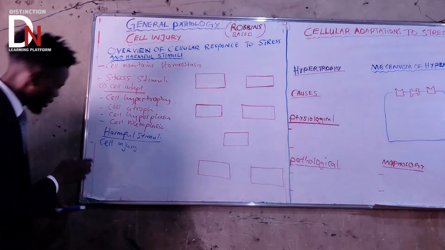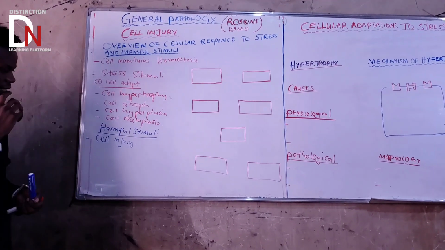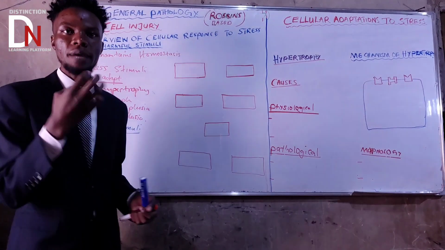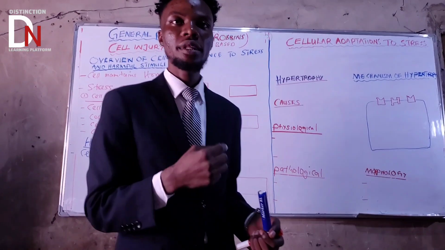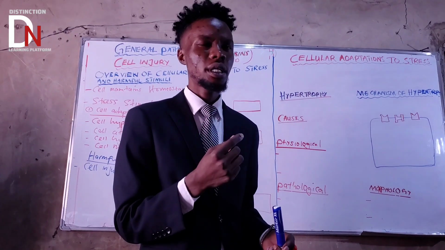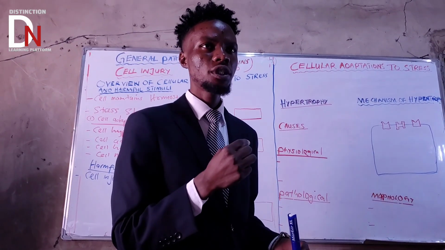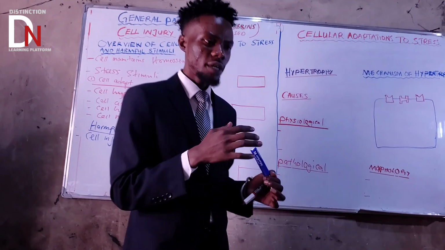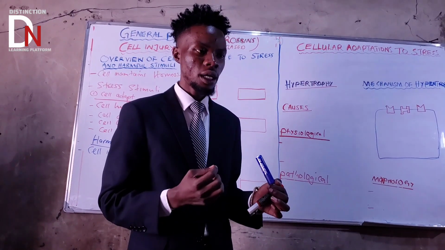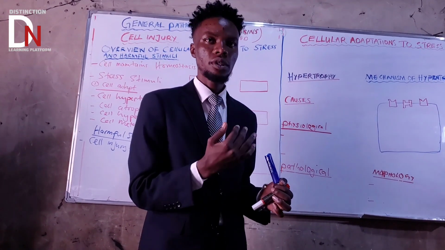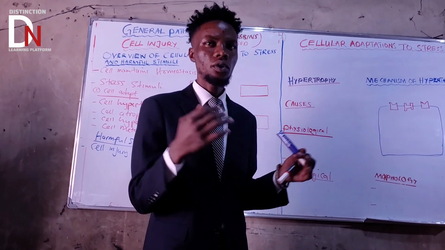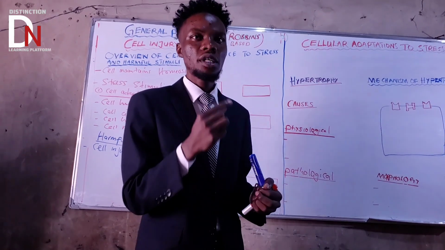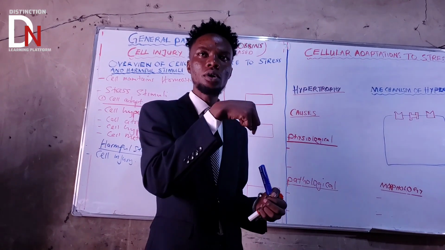Now, with this cell injury, we need to understand something, because cell injury can be of two ways. There is damage that is reversible and damage that is irreversible. Make sure that you understand. So what is reversible injury? It means that a cell is damaged, but after some time, if you remove that harmful stimulus, it can go back to the normal state, that is homeostasis. So that's what we call reversible cell injury, because it's able to go back to the normal state.